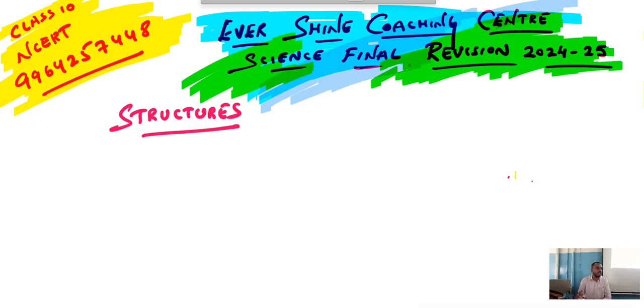One is saturated hydrocarbons and the other is unsaturated hydrocarbons. Saturated hydrocarbons have only one type, that is alkanes. Alkanes come under saturated hydrocarbons, and then we have alkenes and alkynes. These are considered unsaturated hydrocarbons.